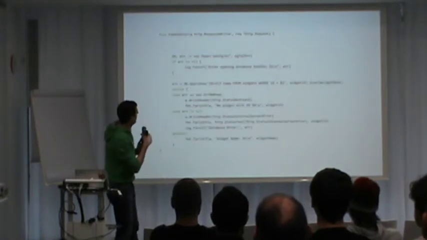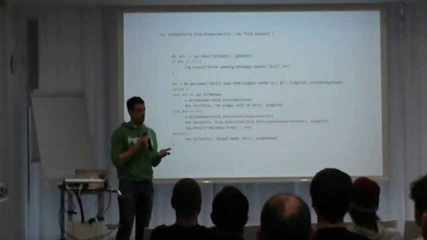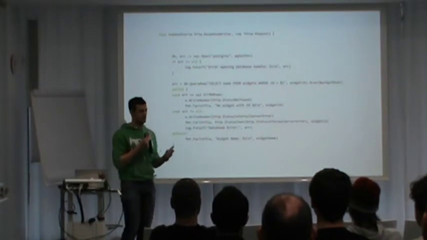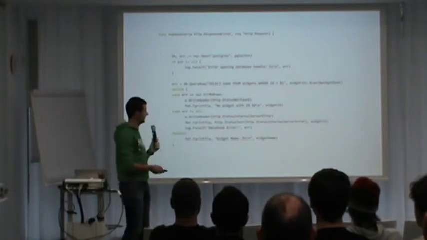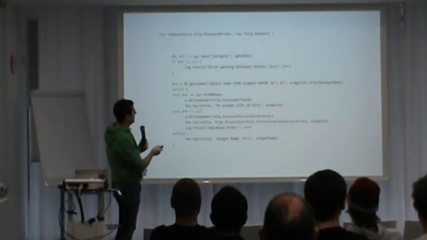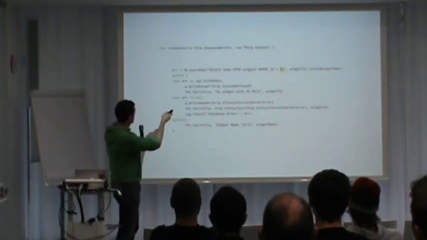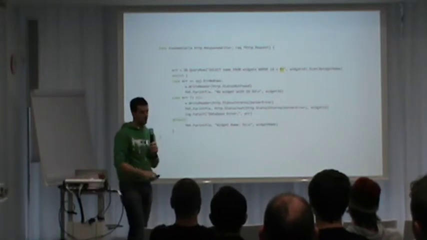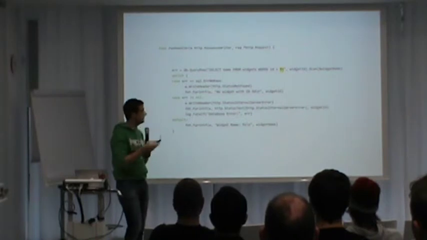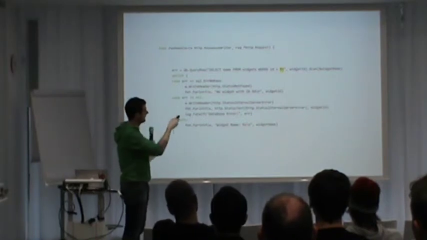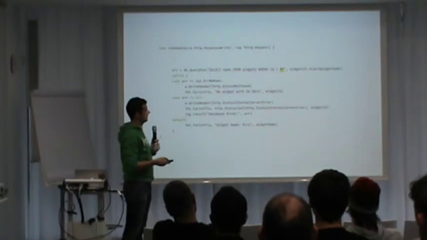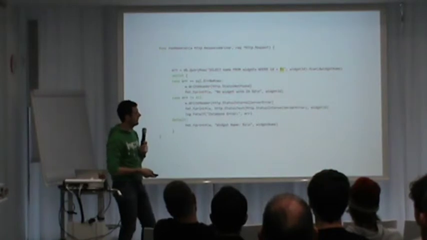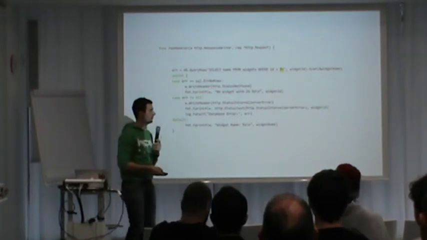And the rest of it, again, has anyone not used SQL in Go before? Okay, so we're all building backend services, we're all building JSON APIs, all the stuff that Go is expected to be used for. Cool. So nothing super surprising here, except for this thing. There are two syntaxes you can use. One is the question mark, which is the standard prepared query format, and the other one is $1, or the dollar indexing. The dollar indexing is super important for the Postgres driver, otherwise it fails, but not consistently. It only fails on types that have to be cast. And again, we couldn't really figure out why, but it is that way.